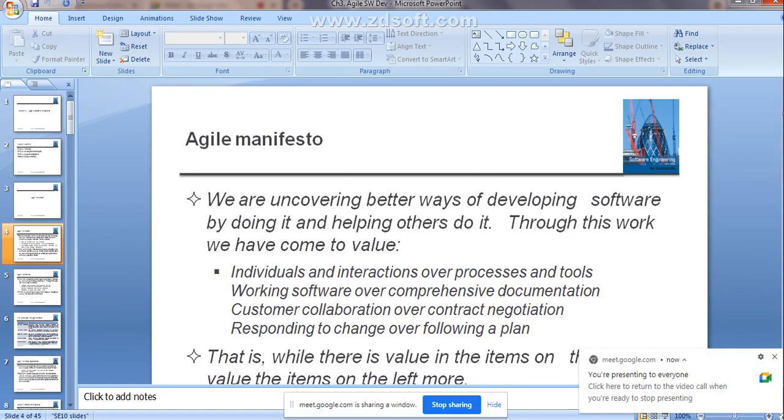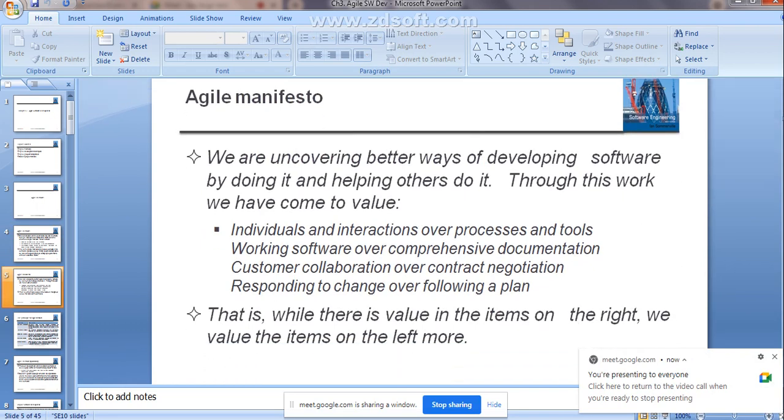Then next we will see what is the manifesto of the agile methods. In the book they have specified the manifesto for the agile method. That means by using agile methods we are uncovering better ways of developing software by doing it and helping others to do it, right? This is the main manifesto of the agile method.